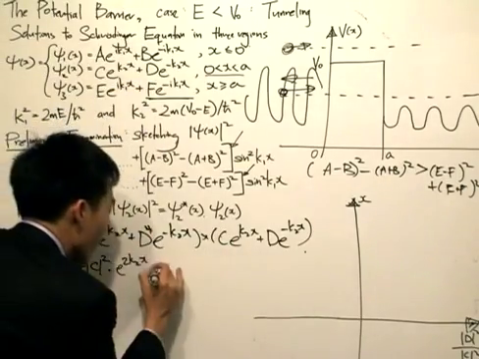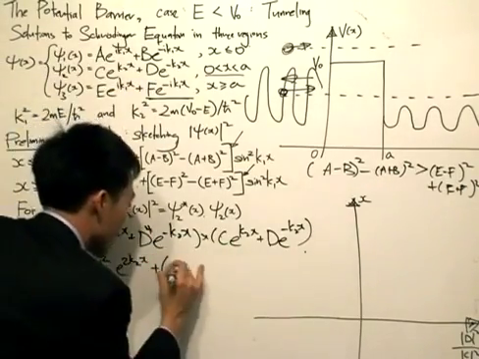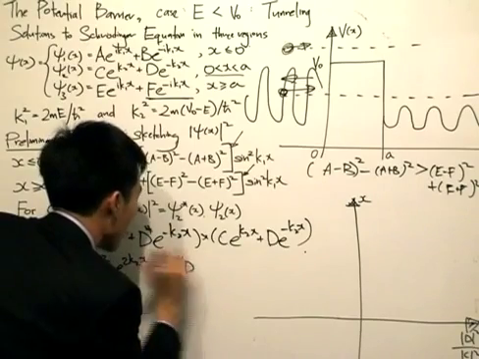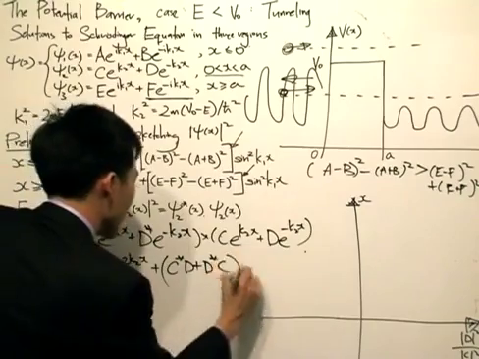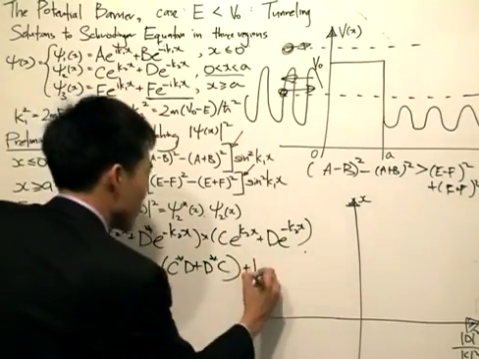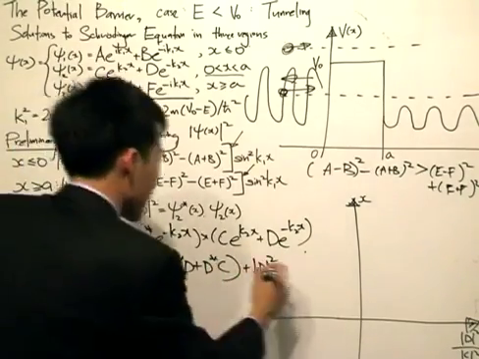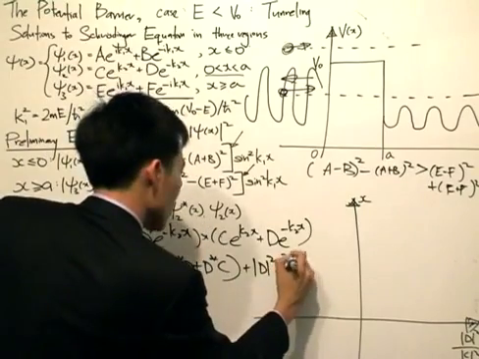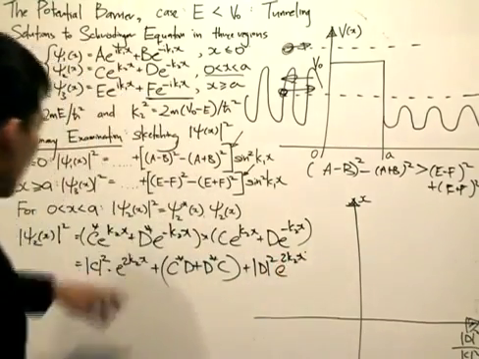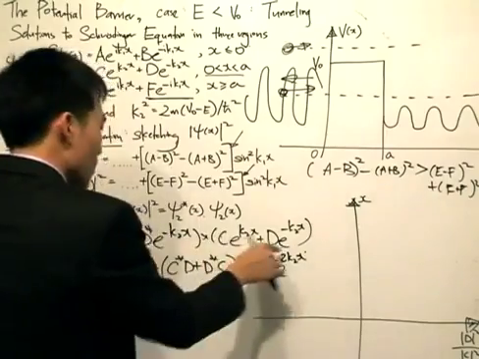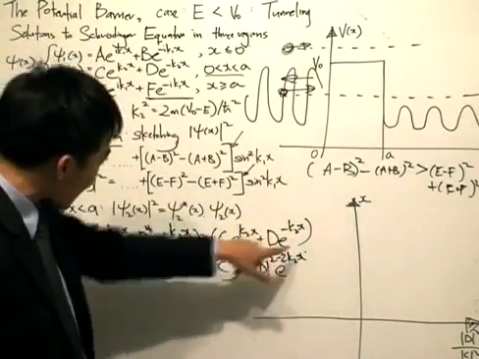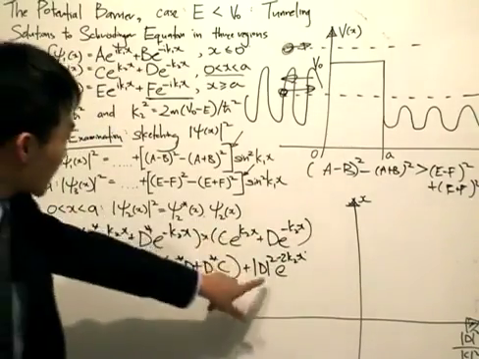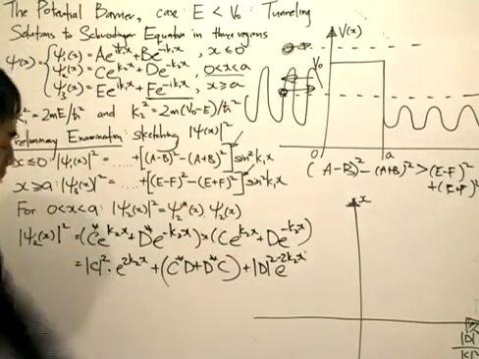So I have plus, let's open a bracket, c conjugate multiplied by d plus d conjugate multiplied by c. The same thing happens here, and then I'll add the magnitude of d squared and e to the minus 2k2x. Let's see whether that is correct. This multiplied by this term is a minus, so minus k2x minus k2x is minus 2k2x, with the magnitude of d squared because d conjugate is multiplied by d.